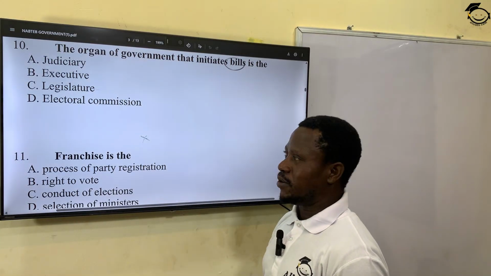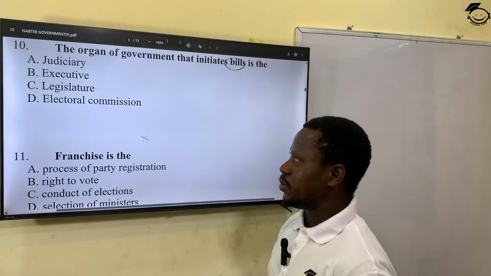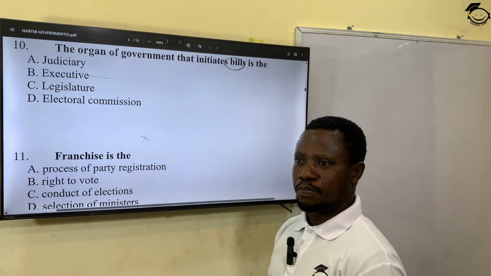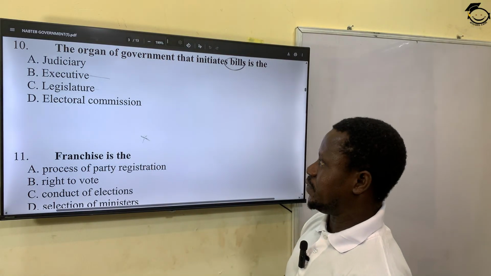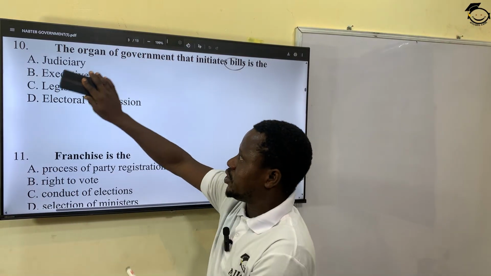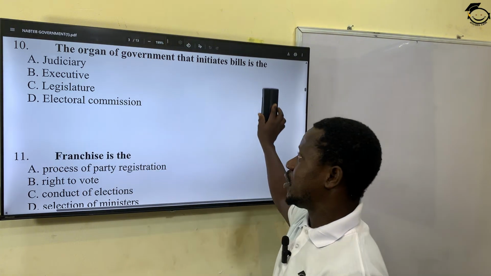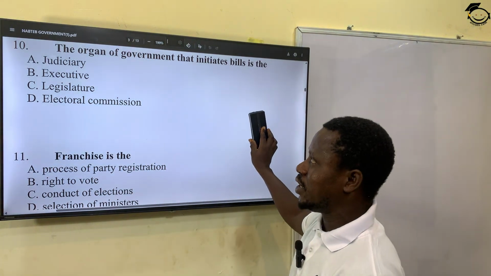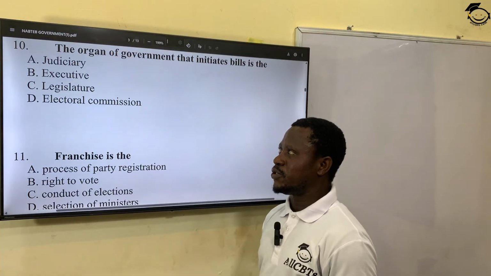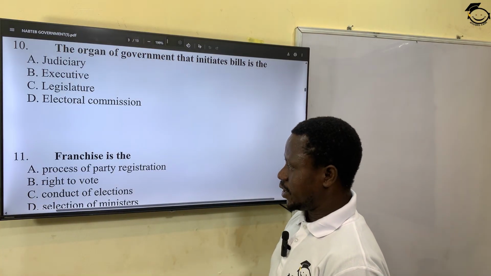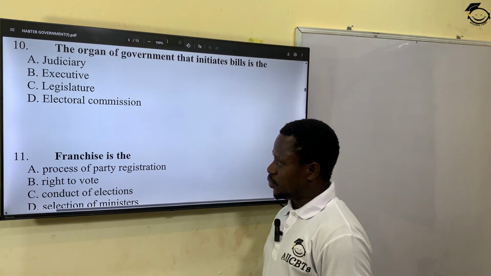The legislature, they are the ones that make laws. Judiciary, they interpret law. The answer here is executive, option B. They are the ones that initiate bills to the legislature to pass to become laws. Most of the bills that are passed are initiated by the executive, discussed by the legislature, and passed to become law. All right? The next question.